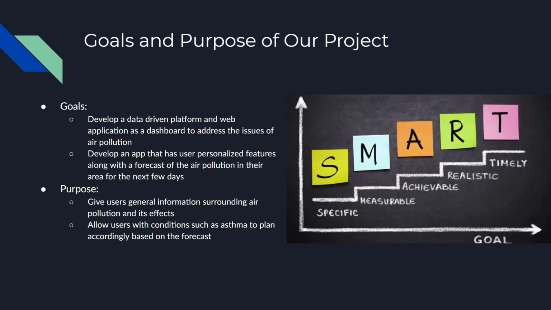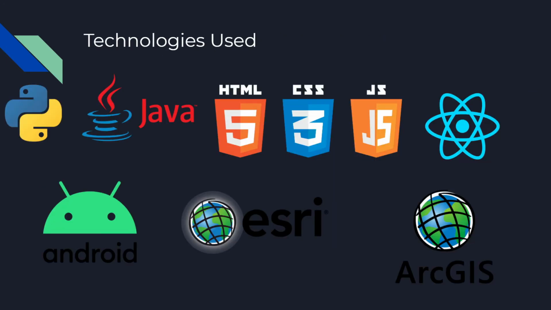So some of the best parts about being able to work on this project is that we get to use and learn new technologies that we otherwise wouldn't have. Some of that includes Python, which is to be used for the machine learning models for air quality predictions and forecasts, Java and Android Studio, which we use to develop our mobile application, and HTML, CSS, JavaScript, which are the main tools for building web applications. We also use React, which was our framework of choice. And then we also had Esri and ArcGIS, which provided the amazing libraries that we were able to develop meaningful and interactive maps with.